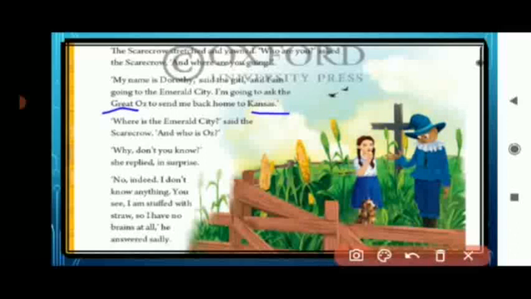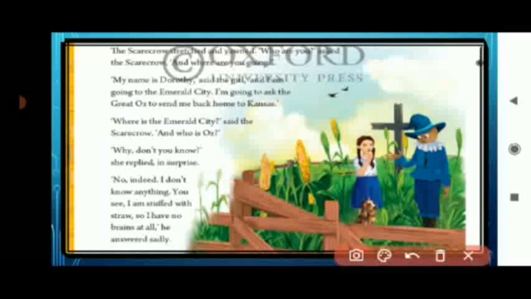Now she said that she is going to the great wizard. A wizard is a magician who has magical powers, and she said that he will take her home, to Kansas.